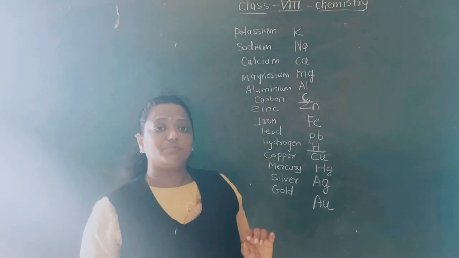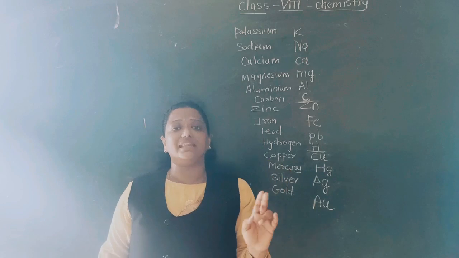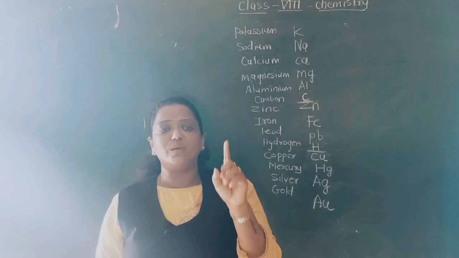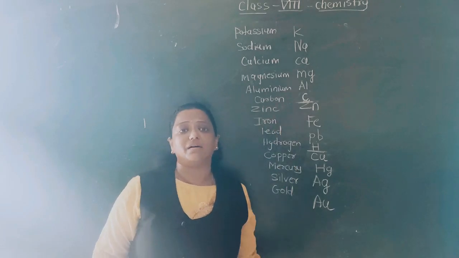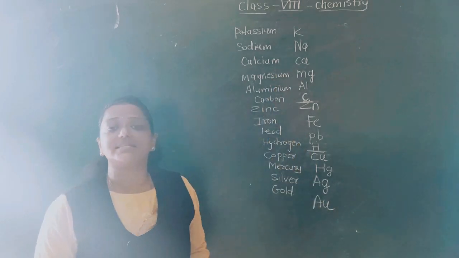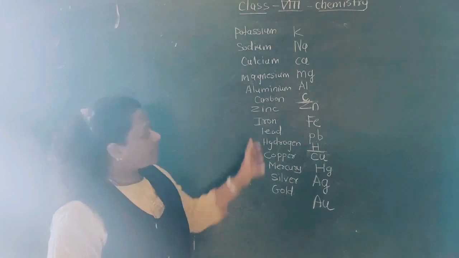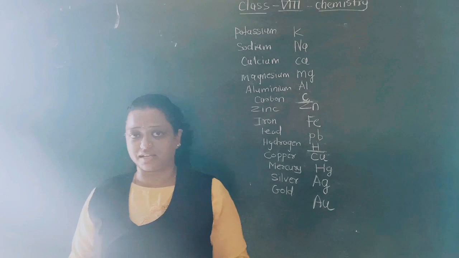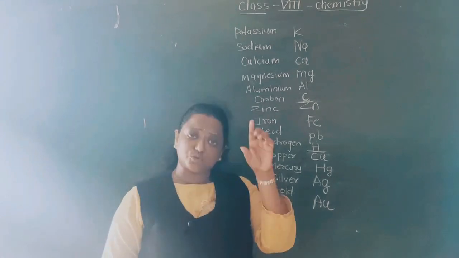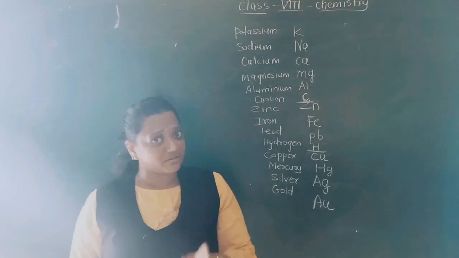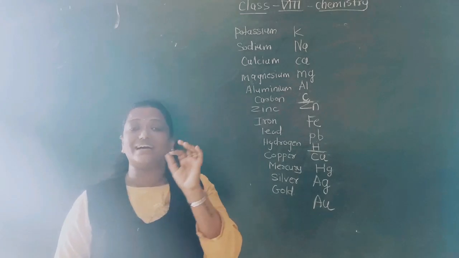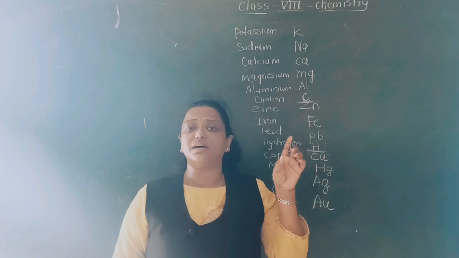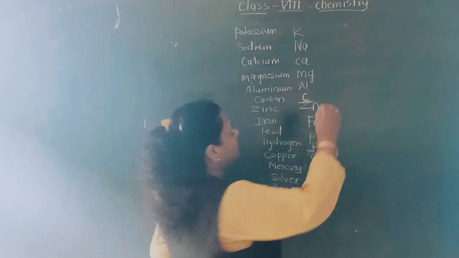There is a mnemonic in Hindi, one line, and that line will help you to remember this whole reactivity series of the metals only. Carbon and hydrogen are not involved with that. And I have one trick. Through that one line, it will be easier for you students to remember the whole reactivity series of the metals. What is that line? I will write it here.